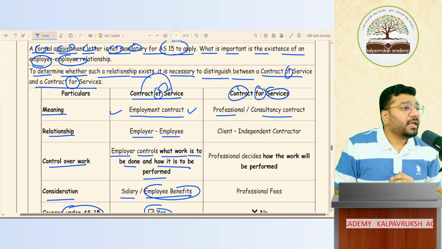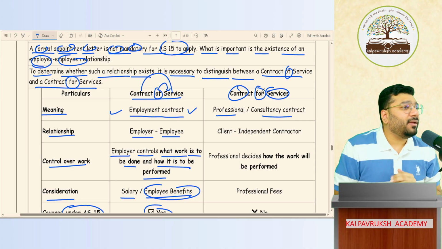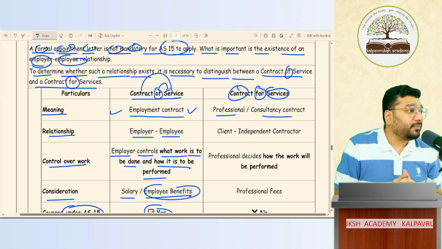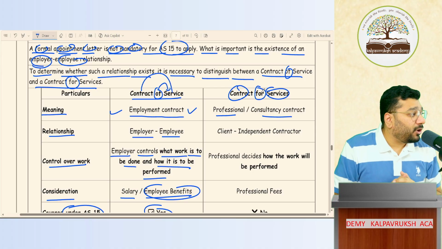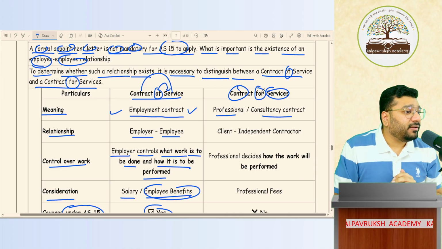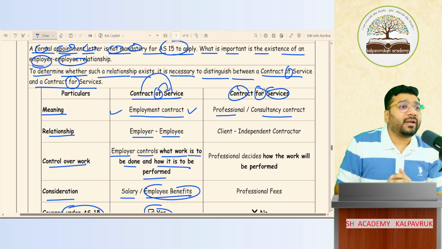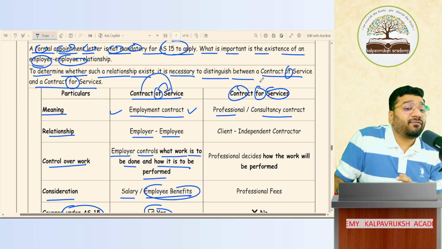He will do a thorough auditing of all the processes inside my organization, and he'll come and tell me, this particular place, the process is not proper. You have to create this process in this manner. He will create SOPs for me and guide me how the entire business has to function. Wherever the leakages are, he'll help me identify them. So I've done one contract with the auditor for internal audit. That contract is called contract for service.